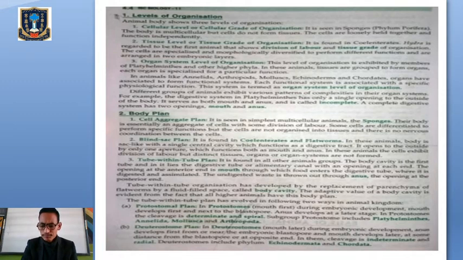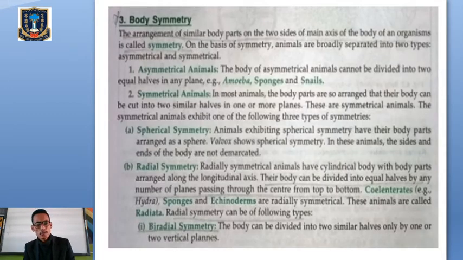Clear? Then the next one is body symmetry. Body symmetry means the arrangement of similar body parts on the two sides of the main axis of the body of an organism. That means when we divide the body into two equal halves, each half must contain similar body parts in equal number. Okay, and that's called symmetry.